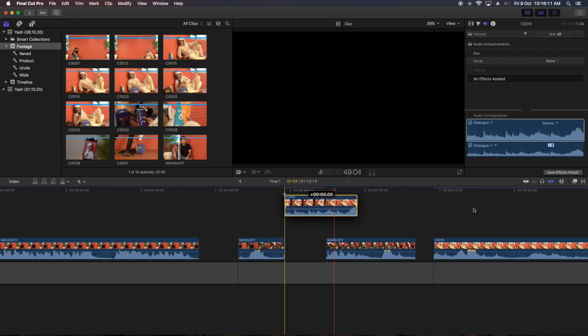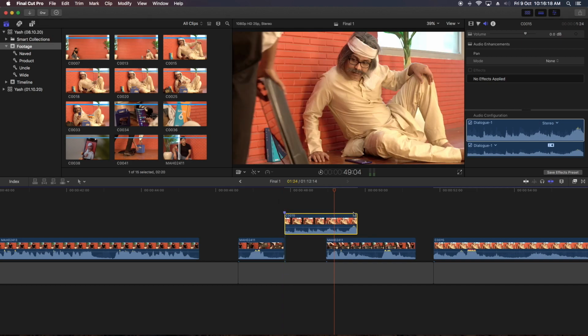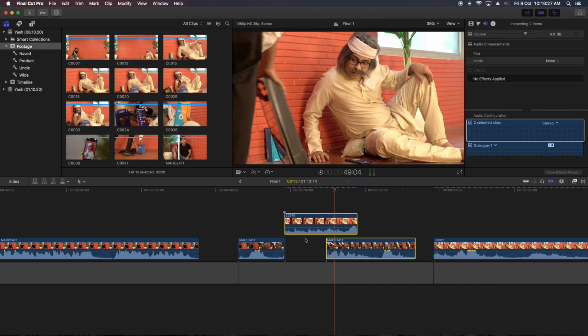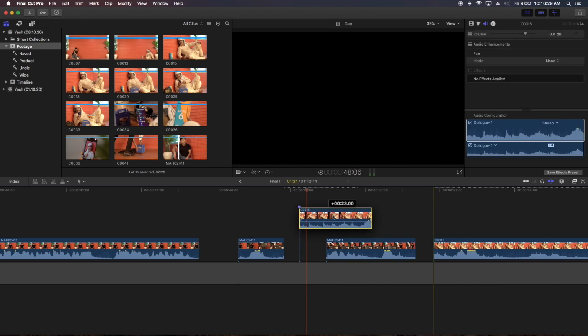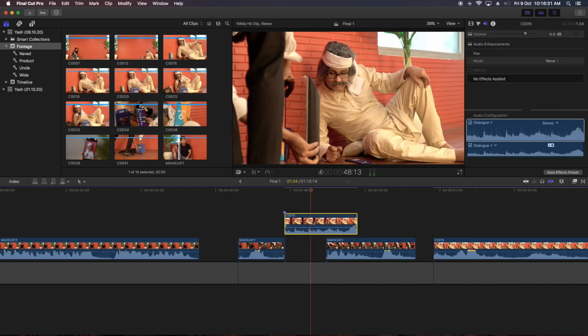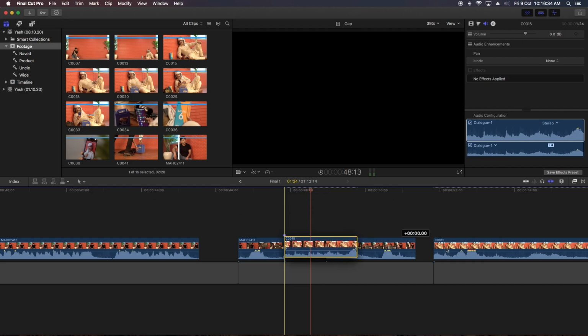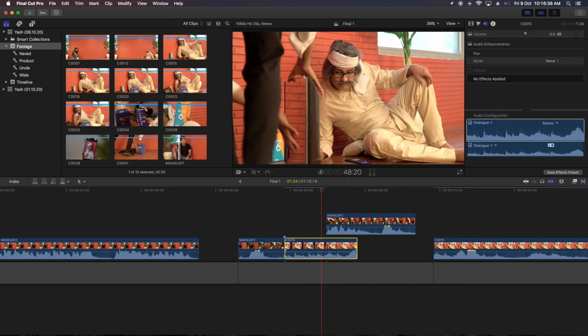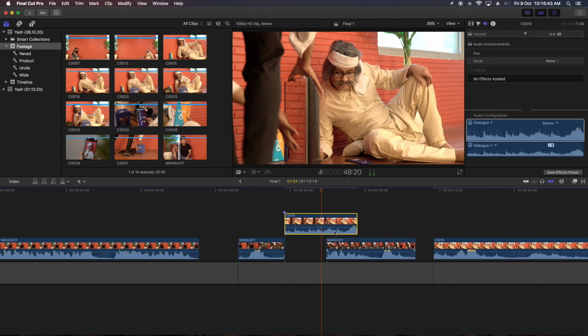Now it will not move even if I move my cursor left or right. It sticks to its position and I can easily move the tracks up or down. It will not go left or right. Look how hard I am doing this. It's not going anywhere.